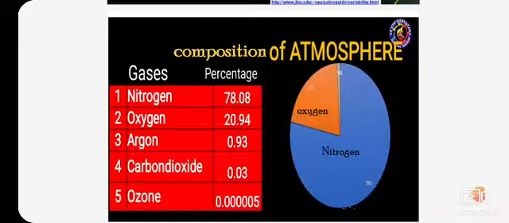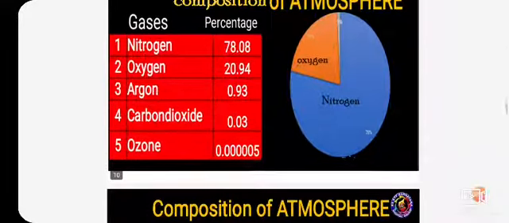And the next one is ozone, which is covered by 0.0005. So, what is an ozone layer? The ozone layer is a thin layer which protects us from the ultraviolet rays of the sun. If it becomes damaged, definitely it causes many skin diseases like skin cancer, and other diseases are caused by the hole in the ozone layer. For this sake, we have to create awareness among ourselves about the importance of oxygen as well as the ozone layer. Come to the next point, children.